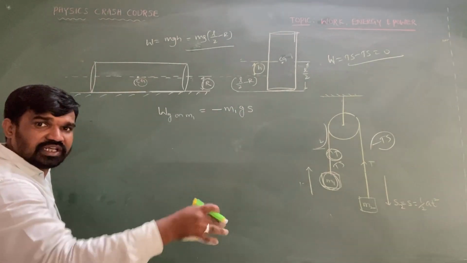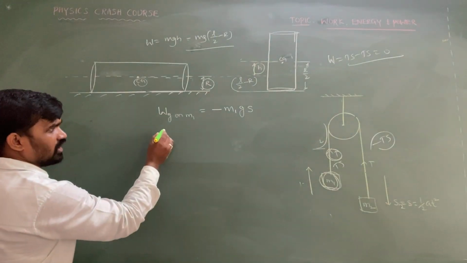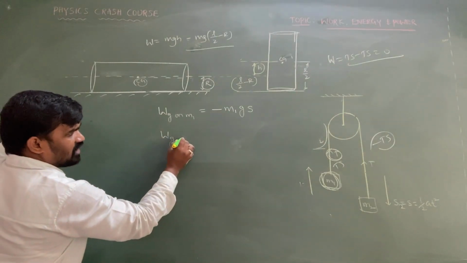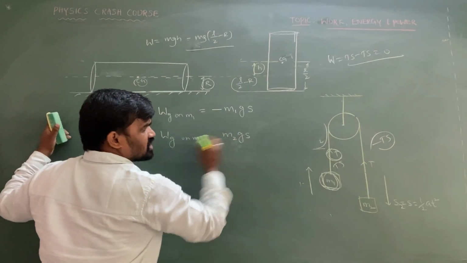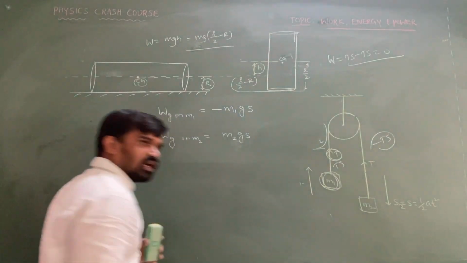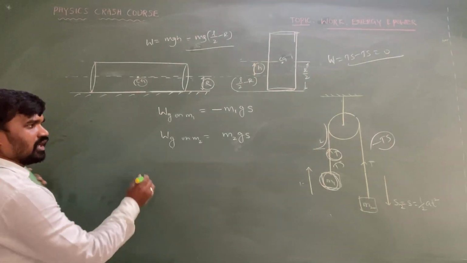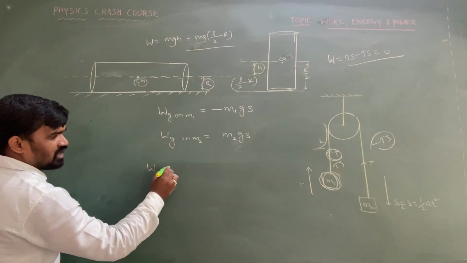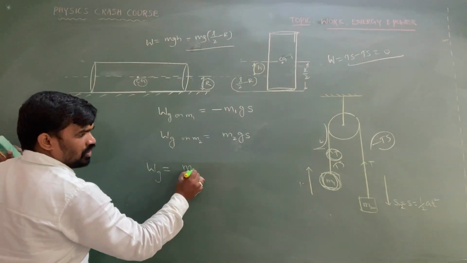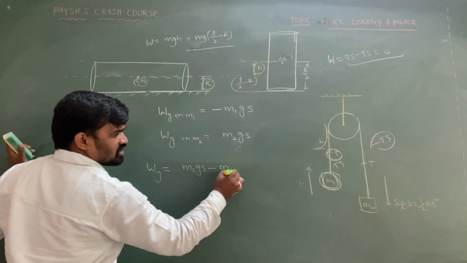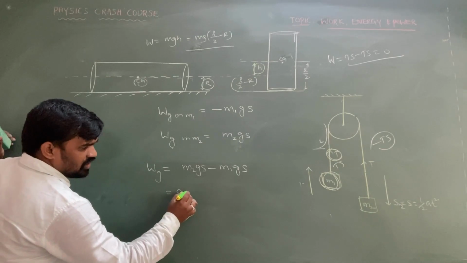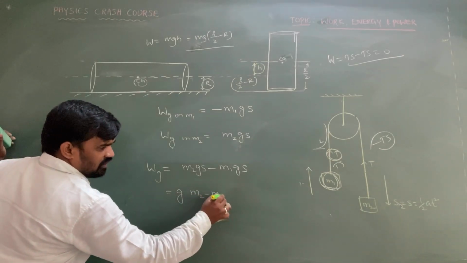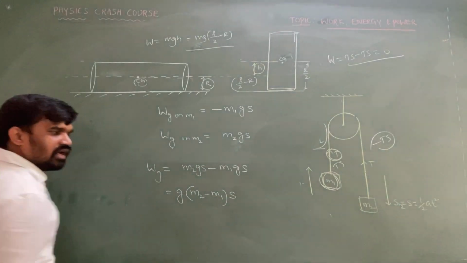Of course s1 equals s, as I already explained. Next, work done by gravity on m2 is m2 g s, because it is going downward, so positive work done. Now total work done by the gravitational force is m2 g s minus m1 g s, which we can write as g into m2 minus m1 into s.